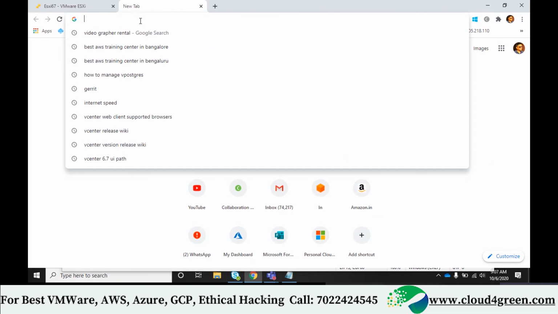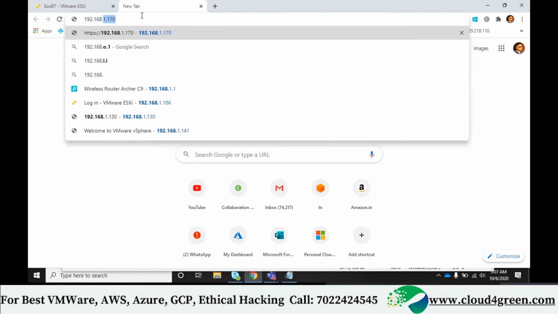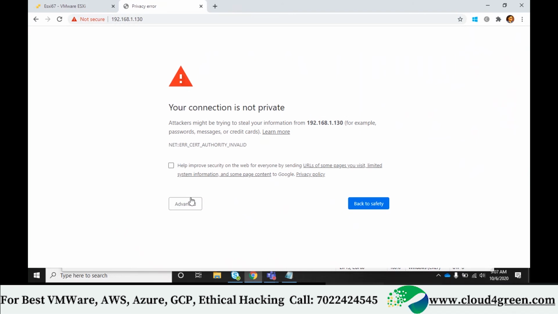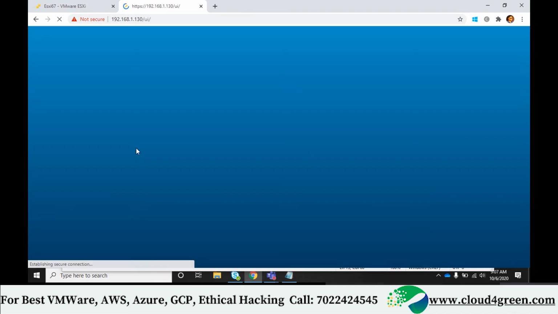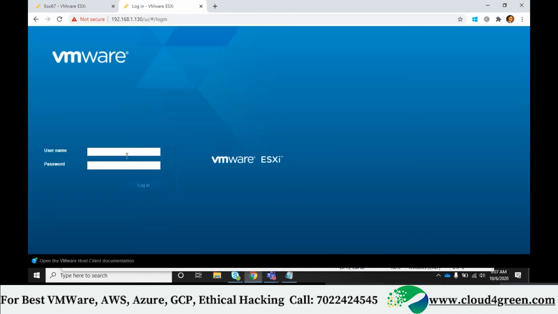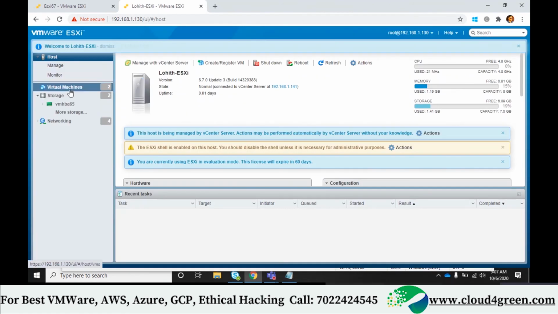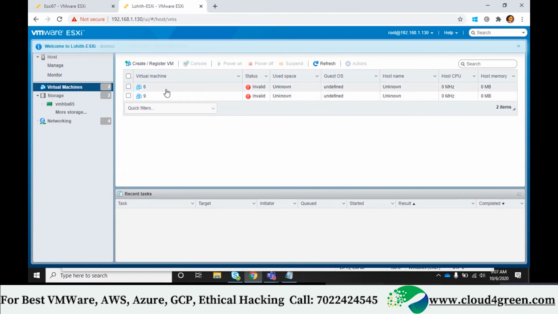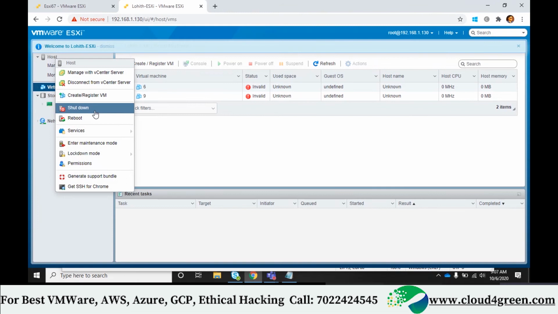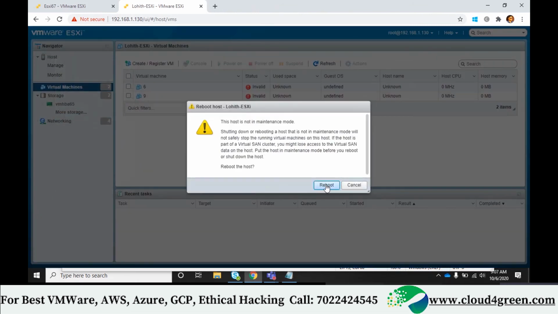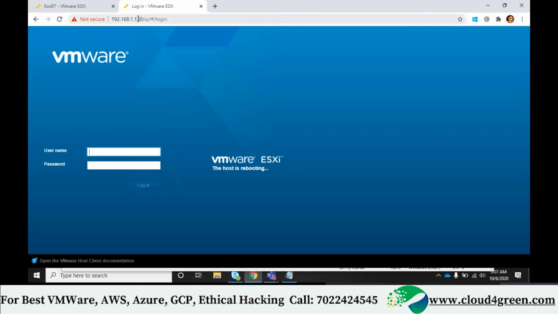Give me one of your ESXi IPs. Tell me. 130. This is a very very important tab. Snapshot is the only feature which works without vCenter. See, it shows you didn't initiate a reboot. Tell me your digit. 186.